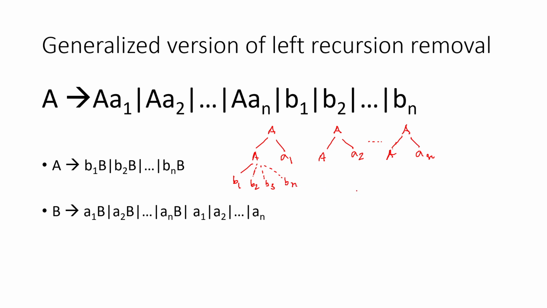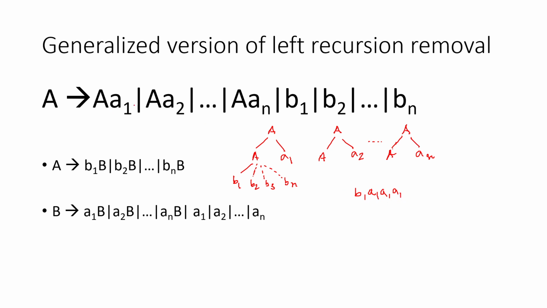That means the string can be B1, then just like B1 A1, A1, A1, something like this, because A1 I'm written many times.